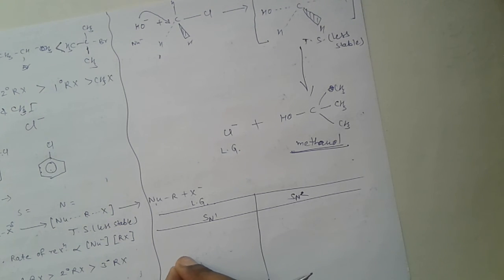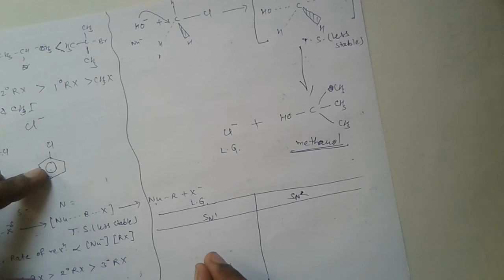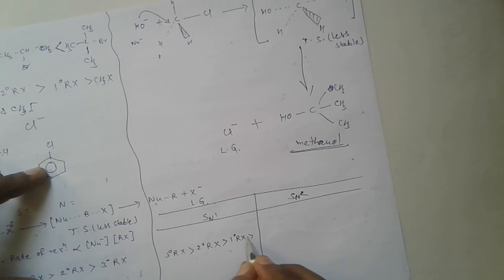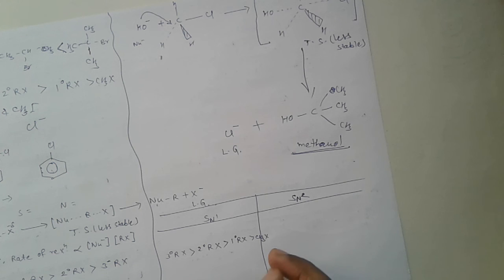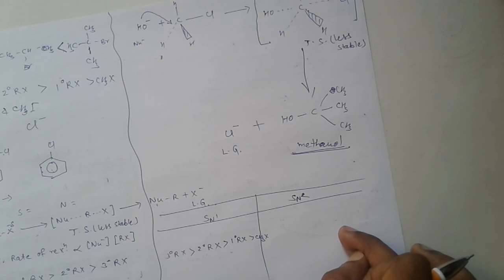Fourth, in SN1 the reactivity order of different alkyl halides is as follows: 3° RX is more reactive than 2° RX. Similarly, 2° RX is more reactive than 1° RX, and 1° RX is more reactive than methyl halide. But in SN2, the reactivity order of different alkyl halides is just the opposite of SN1 reaction.